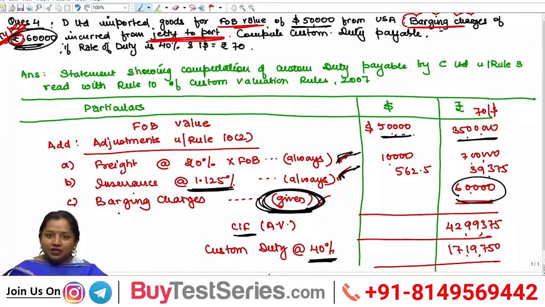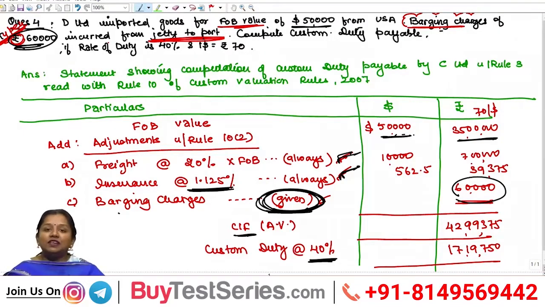Okay. So, this is all about Rule 10(2), wherein it says that two expenses shall always be added, one freight and another insurance, even if they are not given in the question. On the basis of this rule, 4 types of question can come up. In the first category, no freight or insurance is given, then you have to add it on. In the second type, CIF value is given with air freight, where you have to make adjustment for adding the correct air freight of the lower of the two.